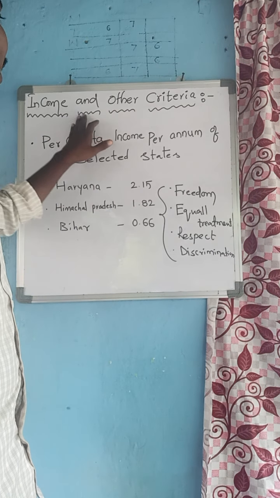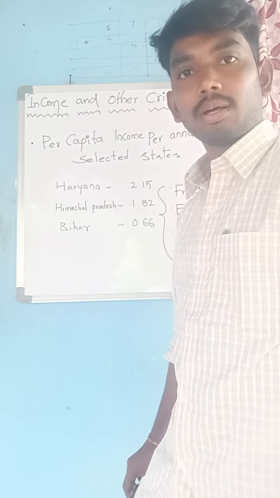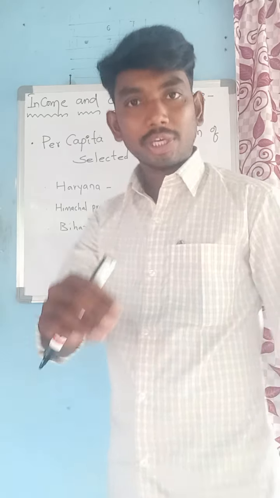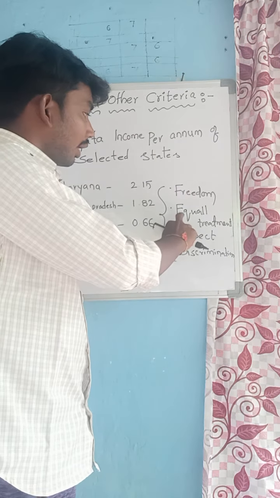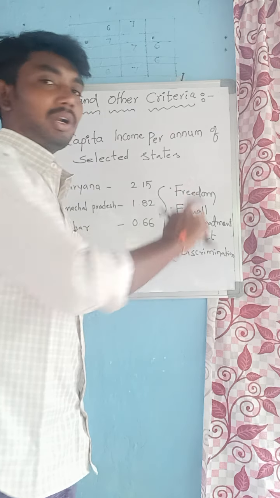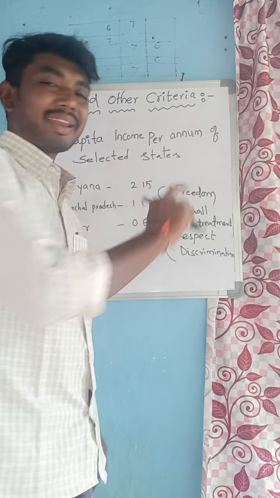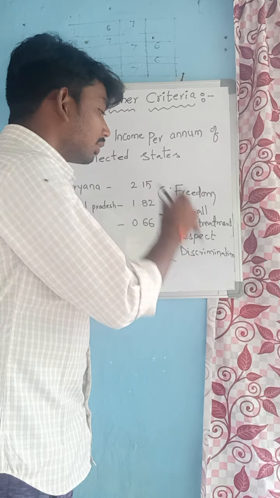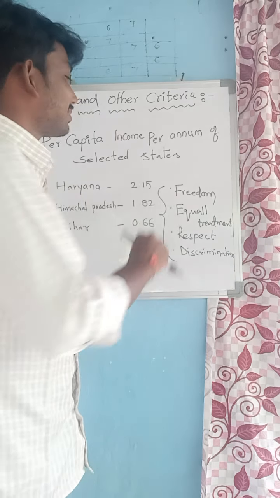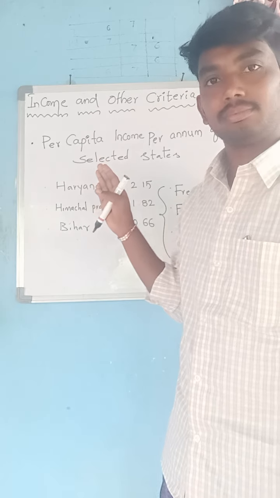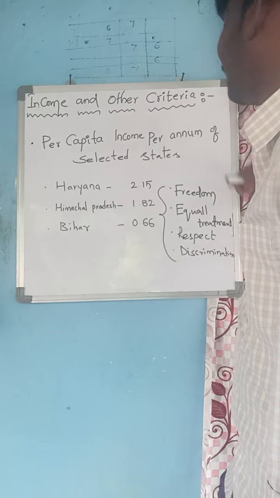Okay, income and other criteria. Income is not the only criterion for a person. He needs freedom, equal treatment and respect, and there should not be any discrimination. Then the person can work freely there. Income alone is not enough; other criteria are needed also.